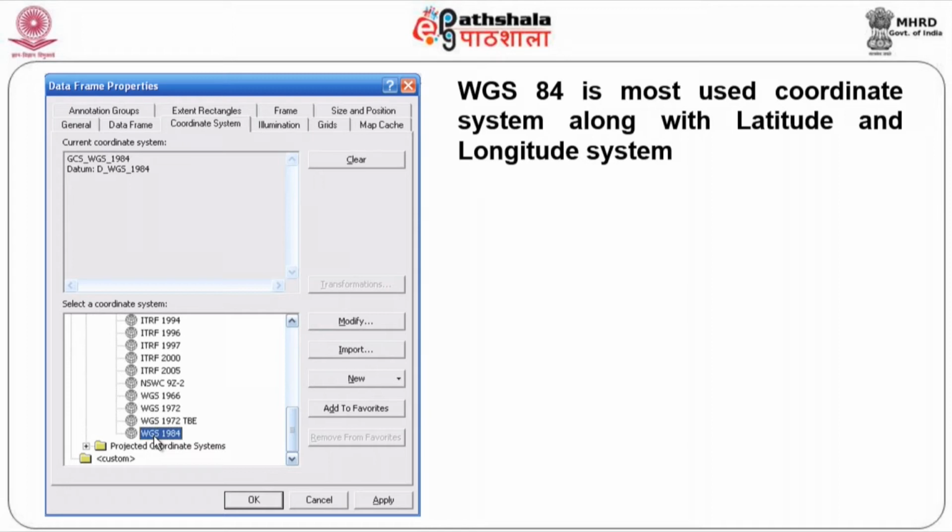When I am using WGS 84, incidentally, it is the World Geodetic System, and 1984 is the year when they developed this. Unfortunately, till date there is no updation beyond 1984. It is almost 32 years since they did that, but still it is a very effective system. In fact, we should really appreciate the way in which it was done in 84. There were not so many advanced equipments, or the technology which is available now, but now you have a lot of advancement, and still this holds good.